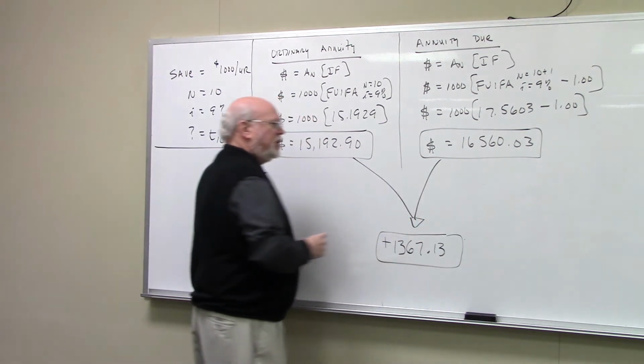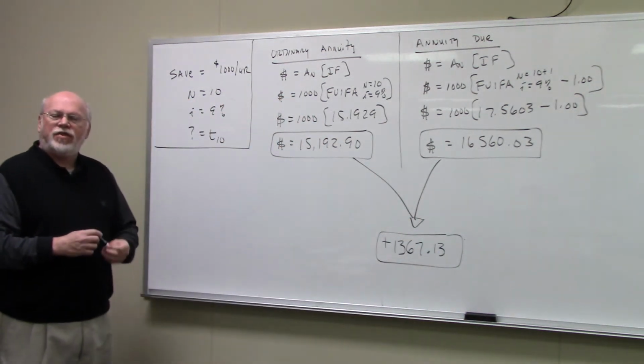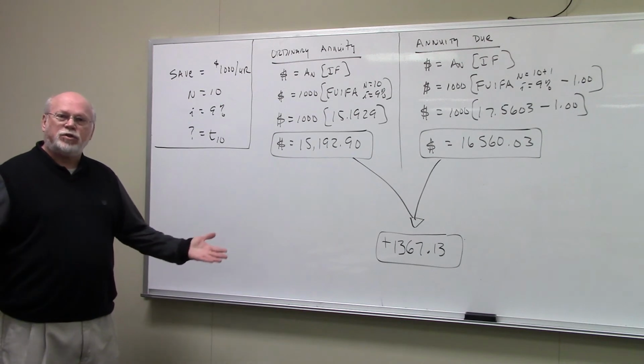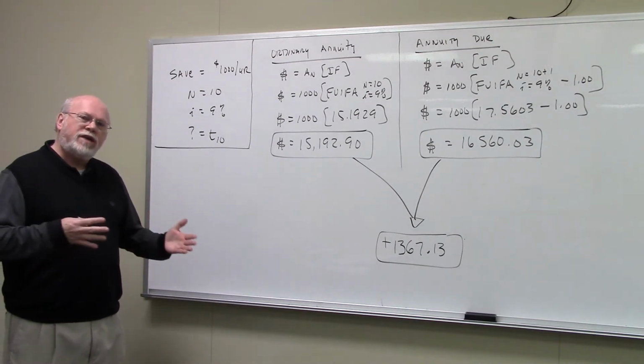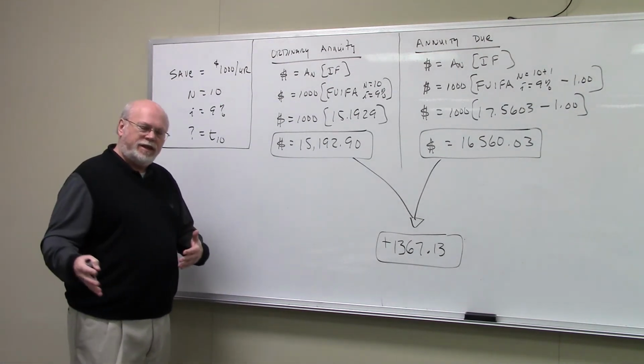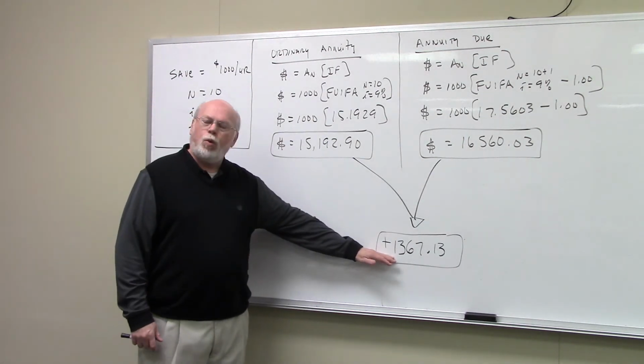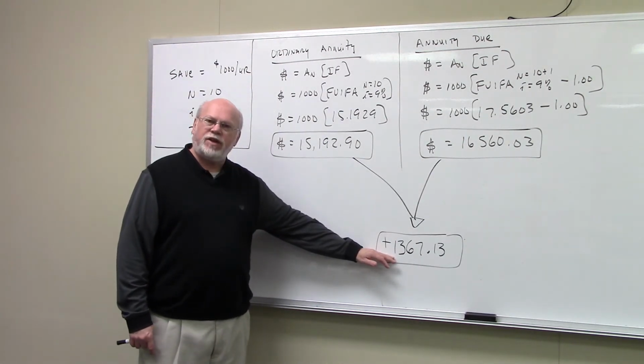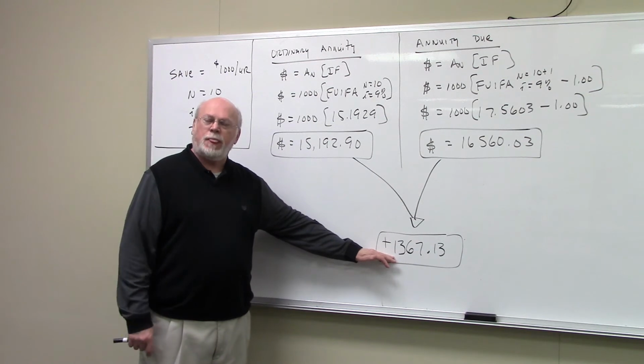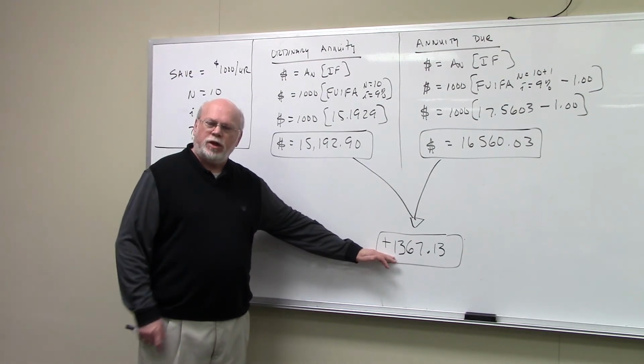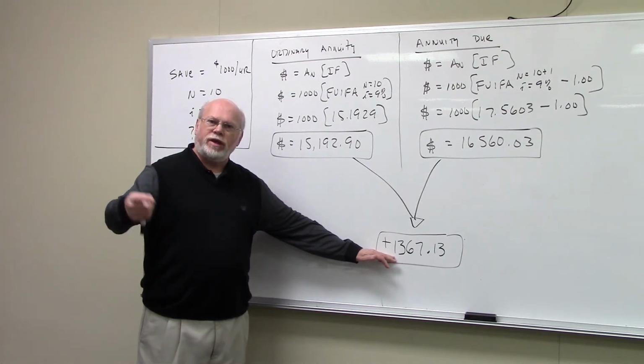You still make 10 payments. Each payment is still $1,000. You're still earning 9% on all your money, but because you save at the beginning of the year instead of the end of the year, you have an additional $1,367.13. That's called interest on interest. You want more interest on interest.